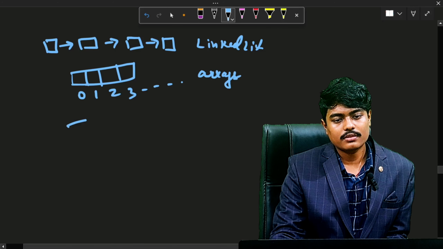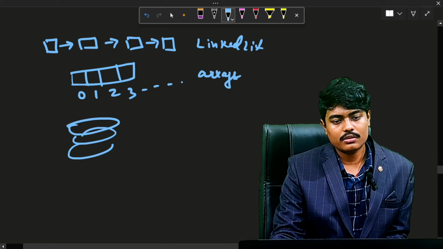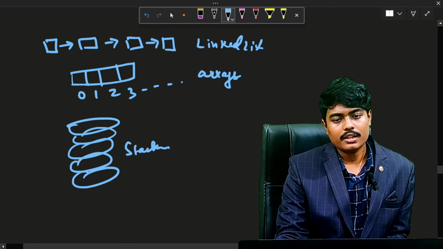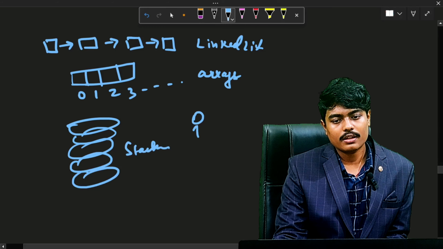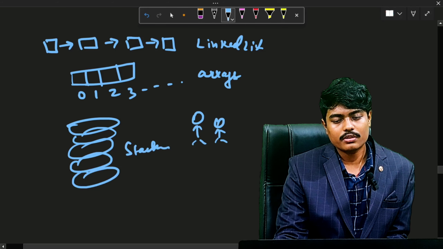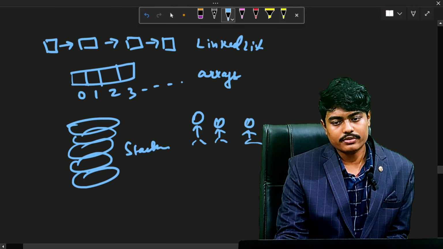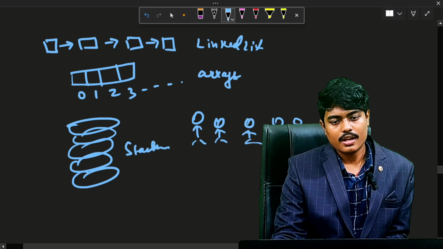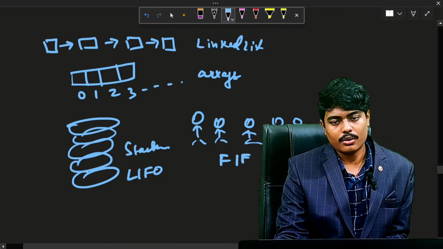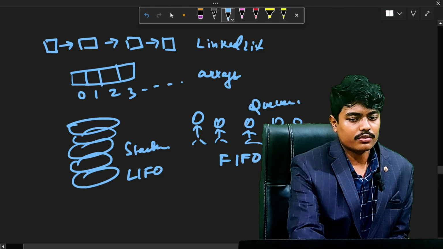In stacks, it is arranged one after another like a pile of plates. In queues, we arrange like the person who comes first is served first: first come, first served, first in, first out. Here in stacks it is last in, first out, and in queues it is first in, first out. Okay, so that is all about it.